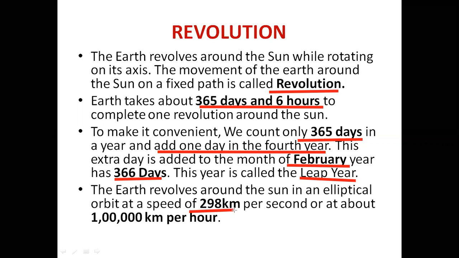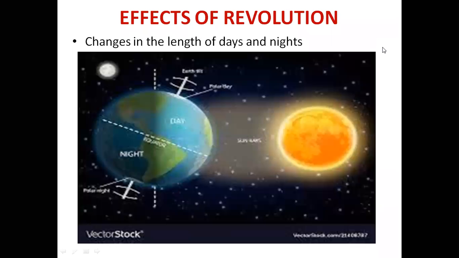Now come to the speed of the earth at the time of revolution. इसकी speed कितनी रहती है? At the time of revolution around the sun, the speed of the earth is 298 km per second, or about 1 lakh km per hour. So class, it is all about the revolution. In the next slide, we'll discuss the effects of the revolution.